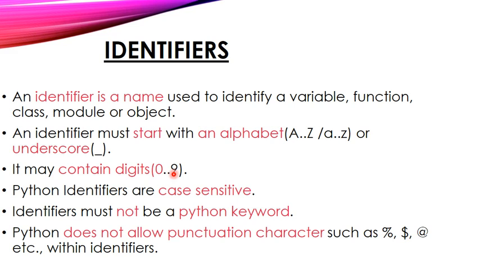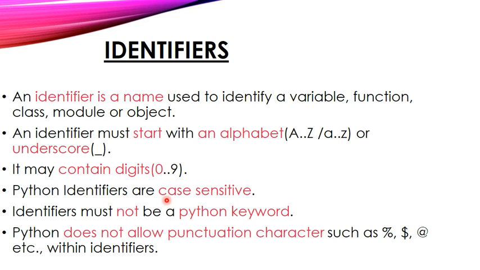A digit should not be the starting letter of the variable. If it starts with a number, it is invalid, whereas a name ending with number 1 is allowed. The number should be at the back. First the string should be there, then followed by the number. It cannot be first a number and then a string. That is an invalid variable name.